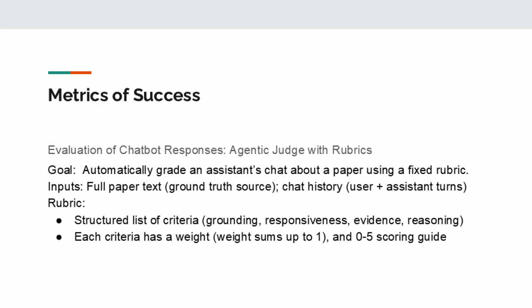So to evaluate the chatbot response, we built an agentic judge. It automatically grades the assistant's chat about a paper using a fixed rubric. The input to the agent prompt will be the full paper text plus the chat history plus the rubric. The rubric is a structured list of criteria such as grounding, responsiveness, evidence, reasoning. Each criterion has a weight, the weights sum up to 1, and a 0 to 5 scoring guide.